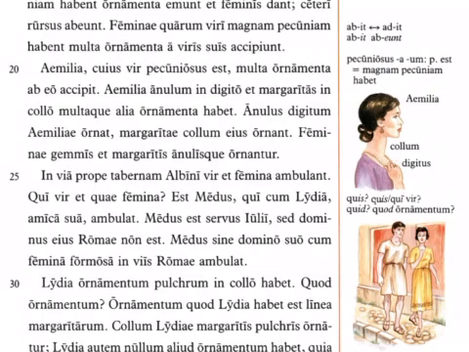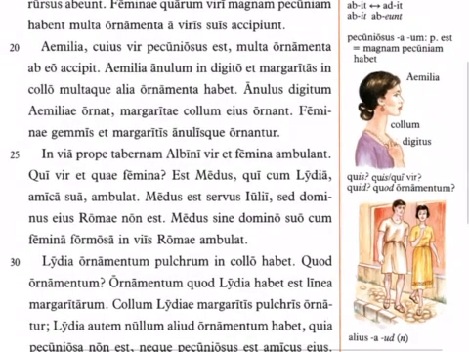Aemilia, cuius vir pecuniosus est, whose man is wealthy. Notice that pecuniosus, the adjective, is coming from pecunia, the noun, which means money. So whose man is a moneyed man, in other words, a wealthy or rich man. Multa ornamenta ab eo accipit, receives many pieces of jewelry from him.